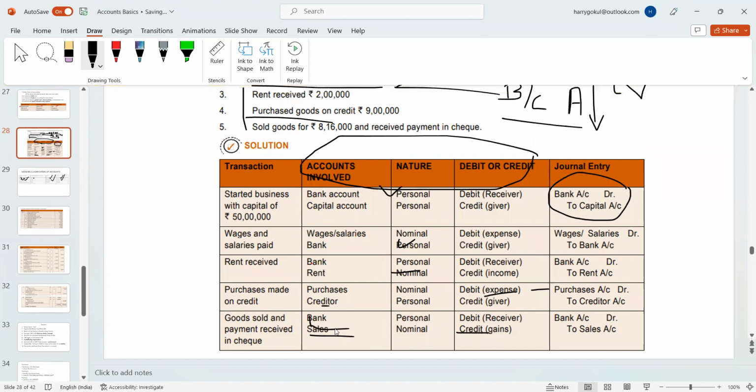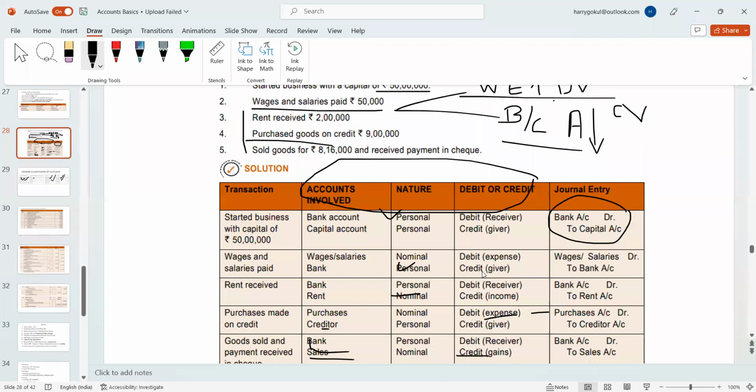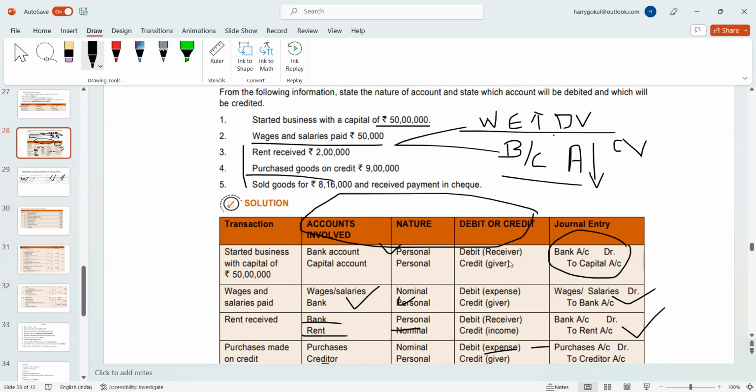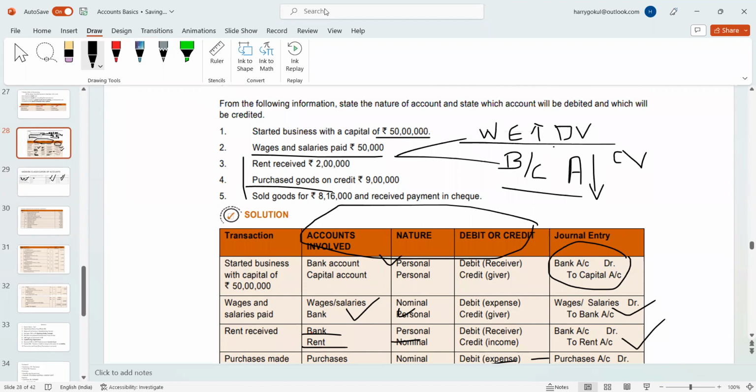As for the bank, the asset increased, so I need to debit. Rent is an income, bank asset increased. Rent can also be an expense, but right now it's an income to me, right? I have received. If it was an expense, then it would be rent to bank if you paid, but in this case, you received. So bank to rent. Okay, can I move on? I just gave this as a glimpse.